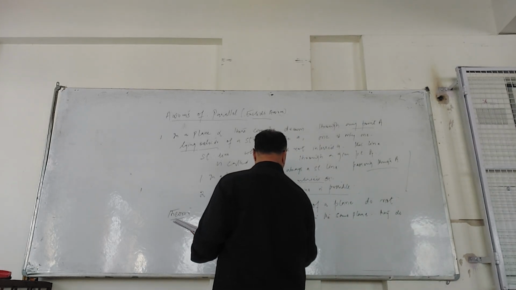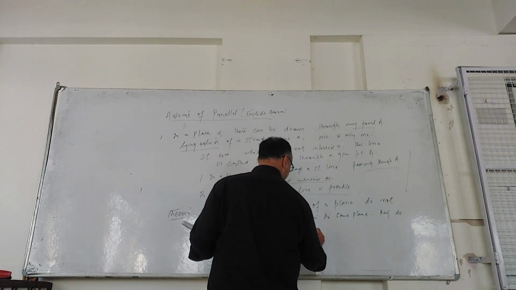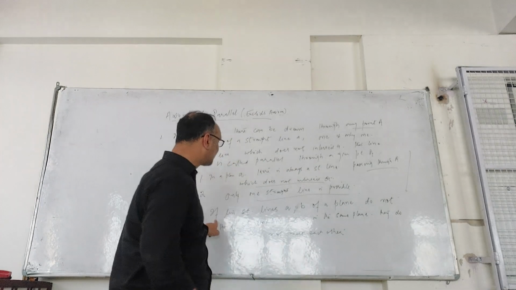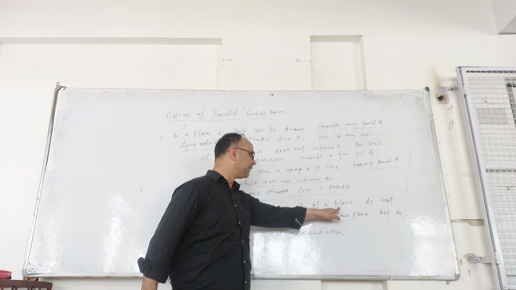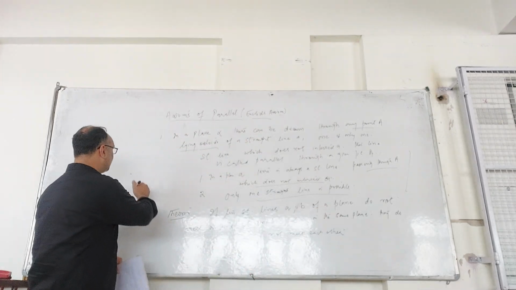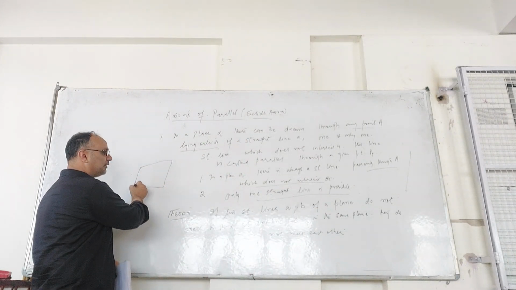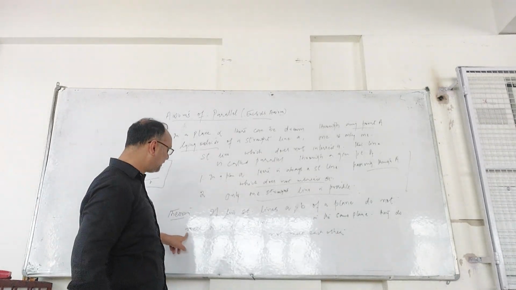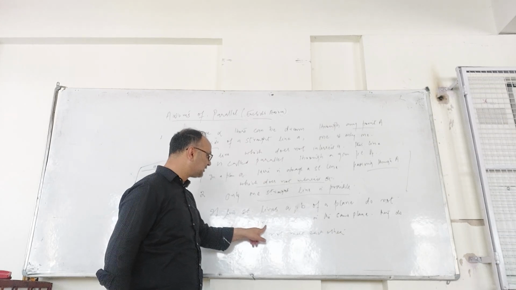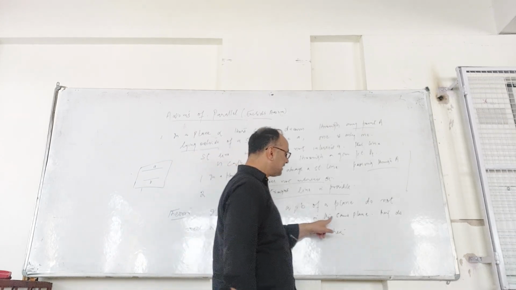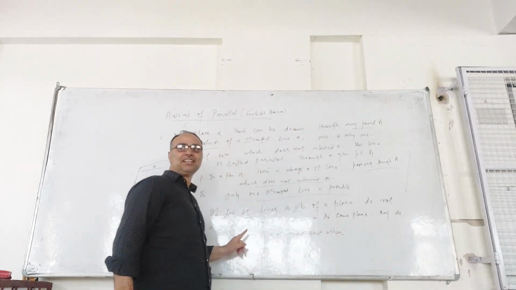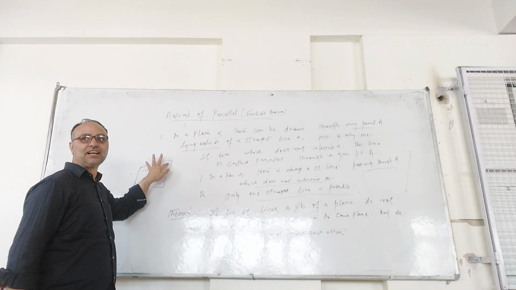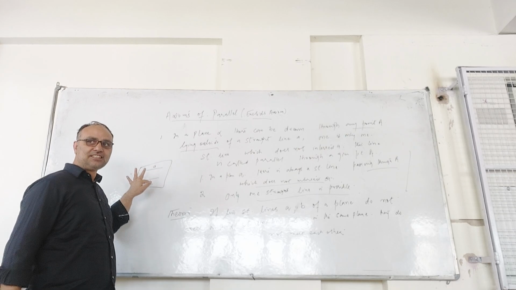So if two straight lines A, B of a plane do not meet a third straight line C in the same plane, it's not that they are going to meet any other line in this plane.